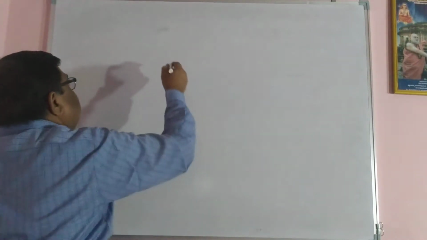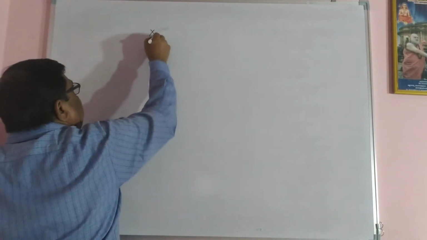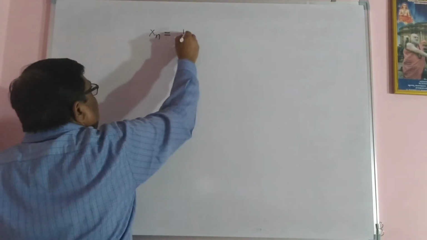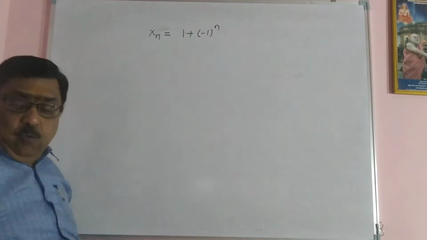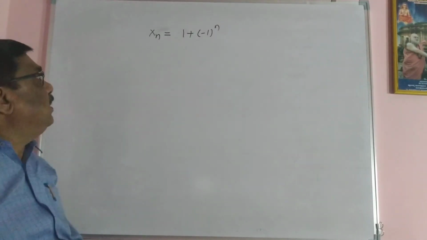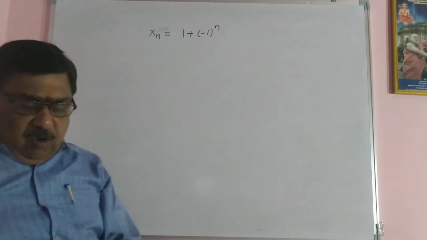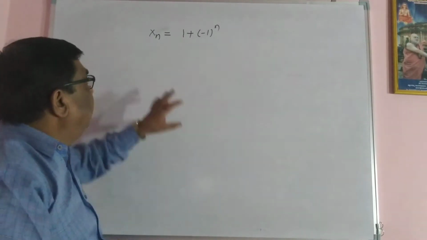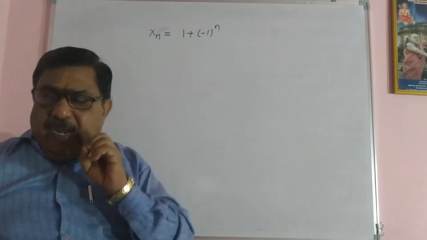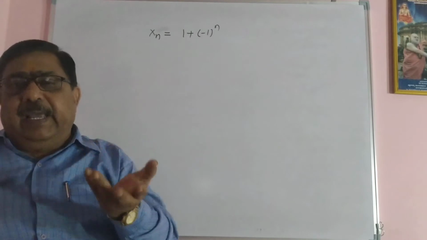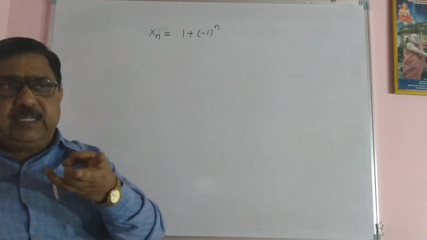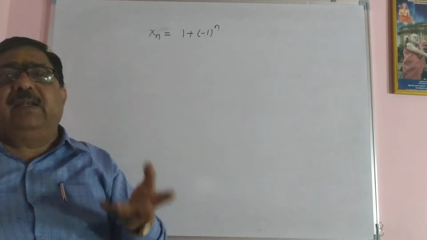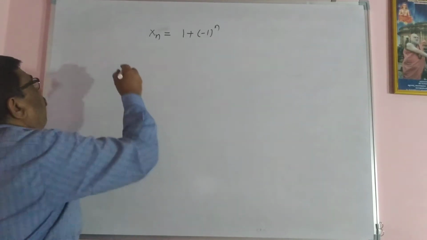Now, test the convergency of the sequence xn given by 1 plus minus 1 raised to n. Test the convergency of the sequence whose nth term is given by this. When you have minus 1 raised to n and n is an infinite quantity, you have to test in two ways. One for even number and another for odd number. Therefore, solution.